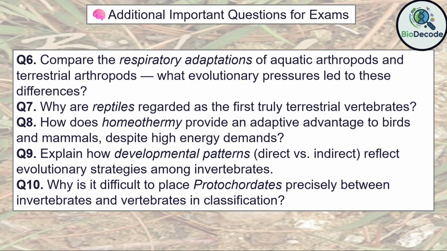You just completed listening to Chapter 4, Animal Kingdom, including NCERT Exercise Solutions and extra important questions, here on BioDecode. I hope this audio helped you clearly understand the diversity, classification, and key characteristics of animals, including body plans, phylum types, development patterns, and evolutionary adaptations. These concepts are foundational for the upcoming chapters, especially morphology and reproductive biology of plants. In the next audiobook, we'll continue our journey with Chapter 5, Morphology of Flowering Plants, exploring plant structures, leaf and root types, floral organs, and inflorescence patterns.